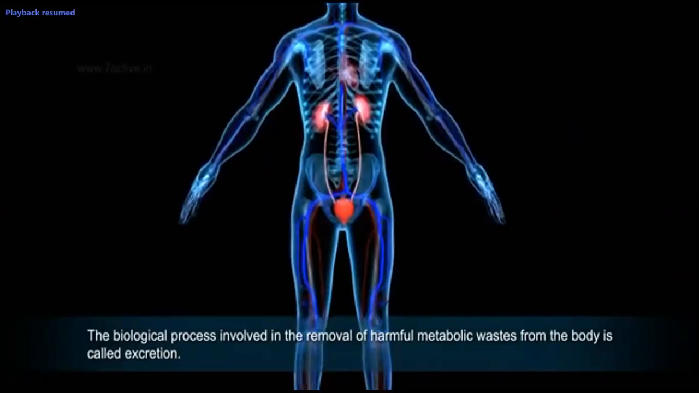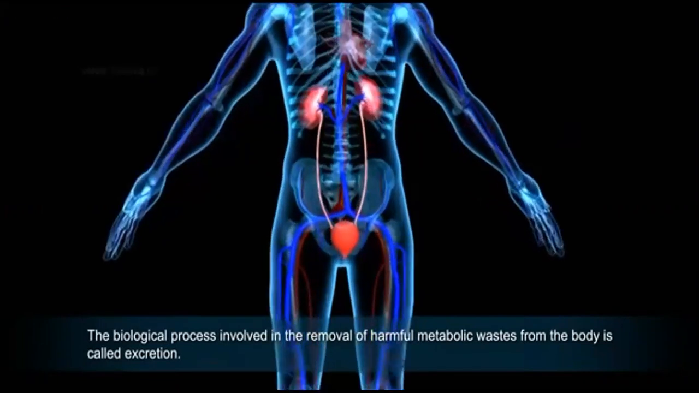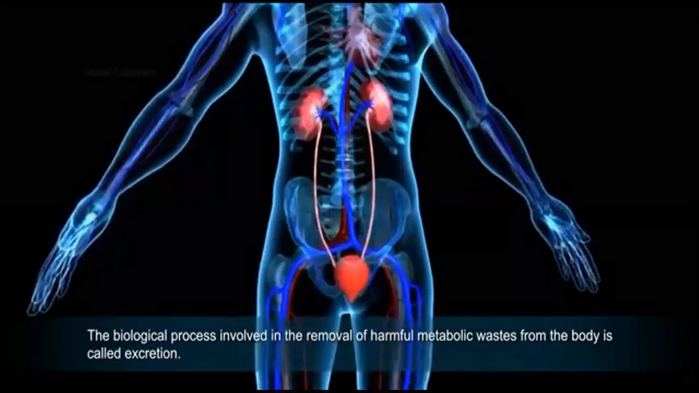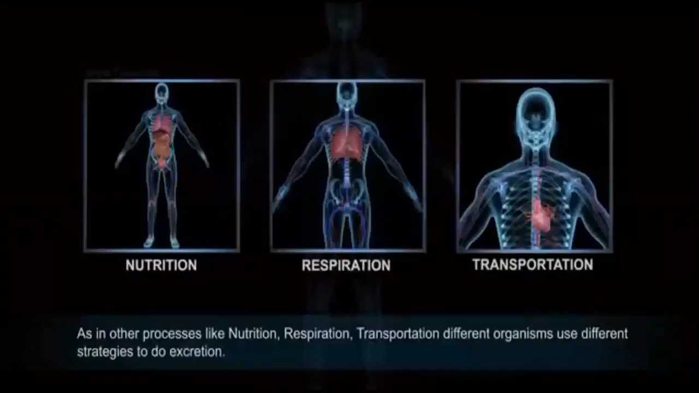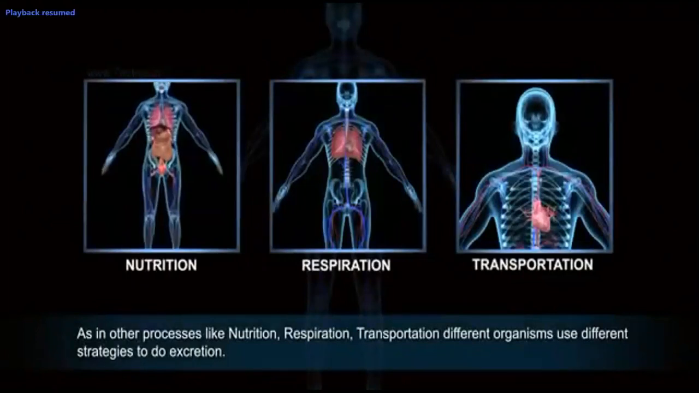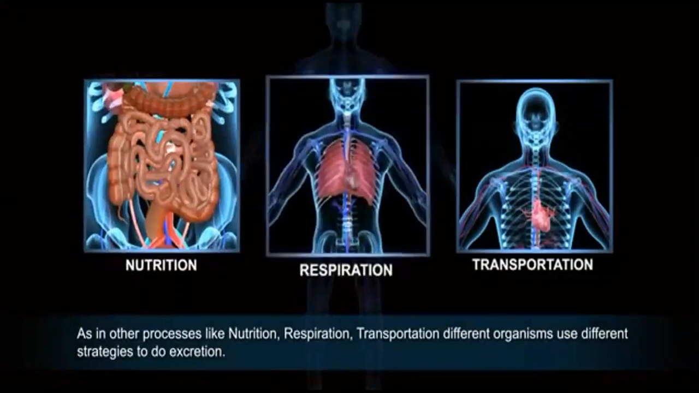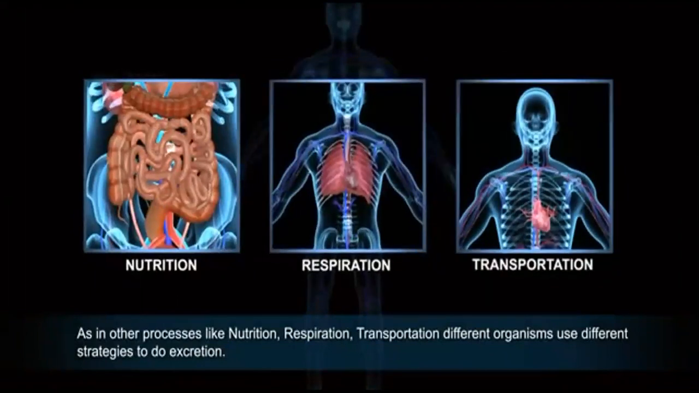The biological process involved in the removal of harmful metabolic waste from the body is called excretion. We already learned the different kinds of excretory products, as in other processes like nutrition, respiration, transportation. Different organs use different strategies to do excretion.